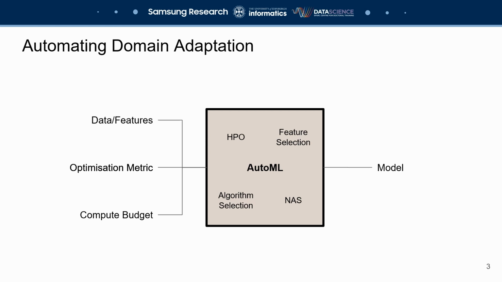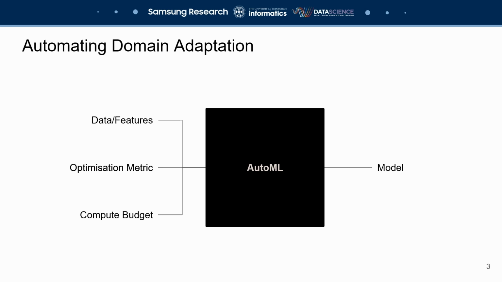The key problem that makes it difficult to realize such an automated pipeline is that in domain adaptation, the model never has access to target domain labels, and therefore we have no validation loss to use as an optimization metric, as we would in a standard supervised setting. So the choice of an optimization metric on unlabeled data is the key problem that we want to tackle in this paper.